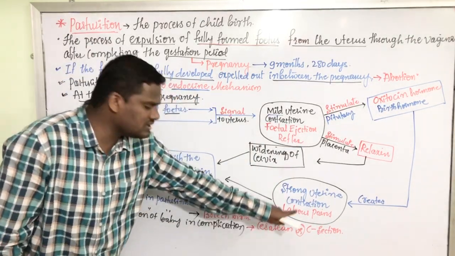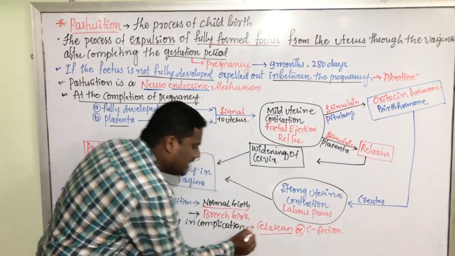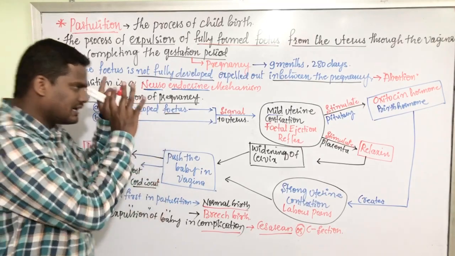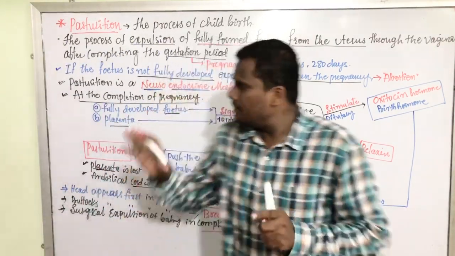This cesarean or C-section is practiced only in complicated situations. This is the complete concept of parturition.